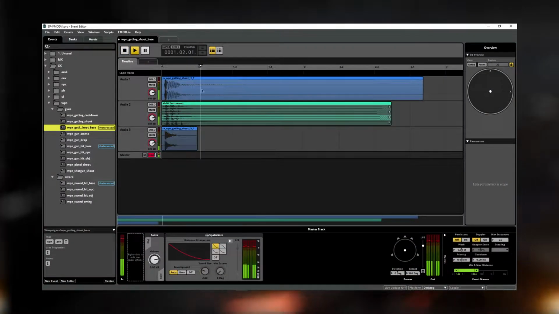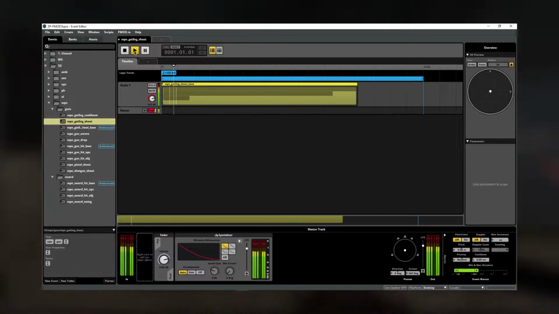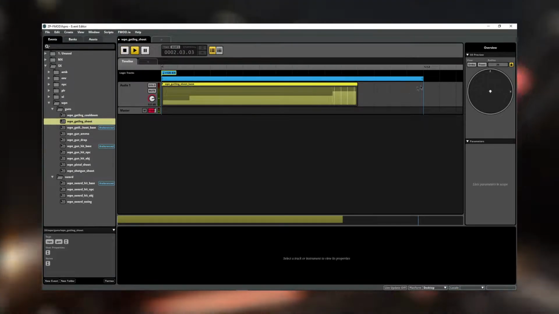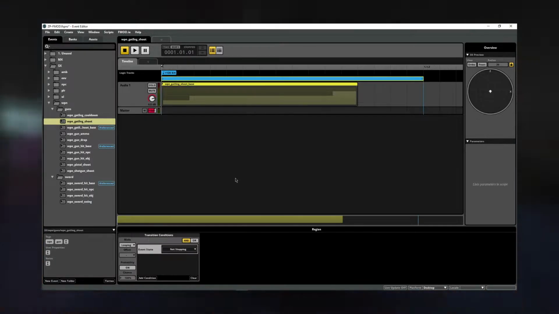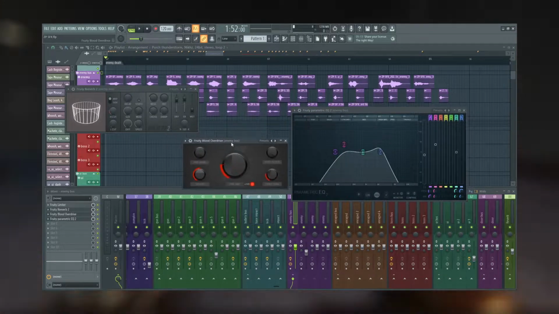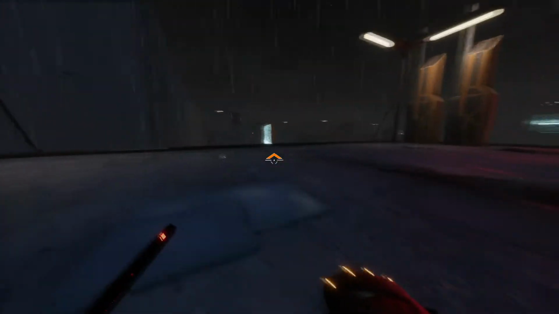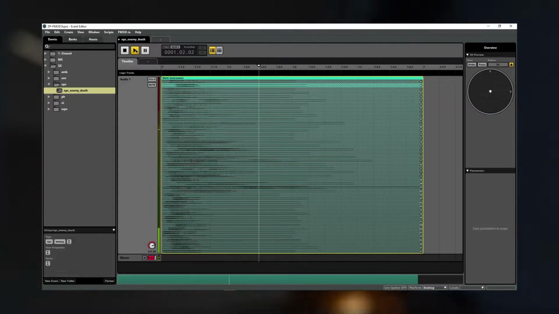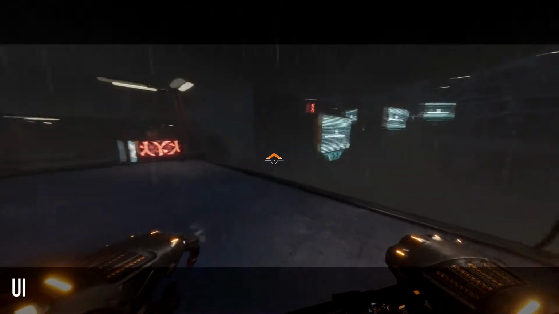The Gatling gun is set to loop until stopped when triggered, allowing for the sound of continuous fire without triggering it for each shot, as well as not prematurely cutting off the final shot. The fire rate can also be easily adjusted in the event to ensure it lines up with the visuals. To get the enemies to sound more brutal and violent, the voice lines were sent through an EQ and distortion to get a crunchier effect. With a lot of combat throughout the game, a lot of death sounds were needed to offer some uniqueness to each kill, resulting in nearly 50 death sounds from myself and another team member.